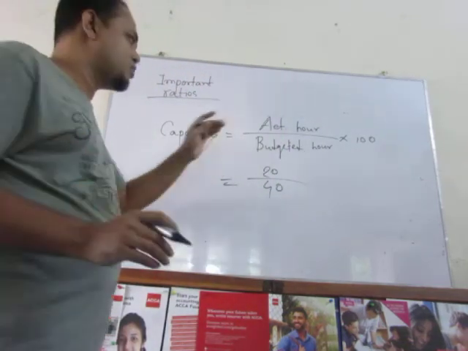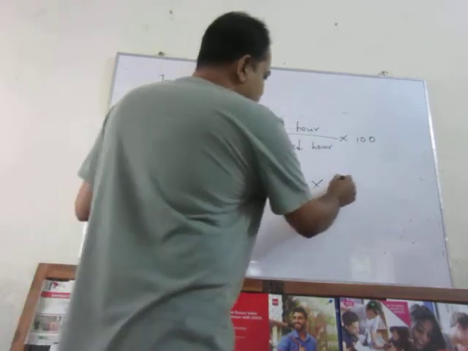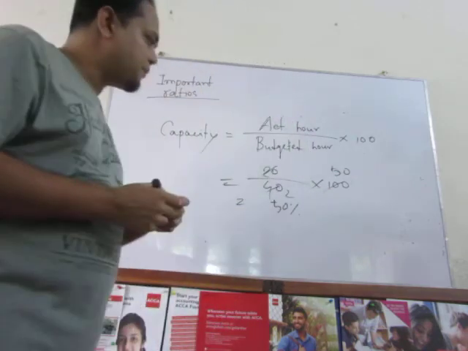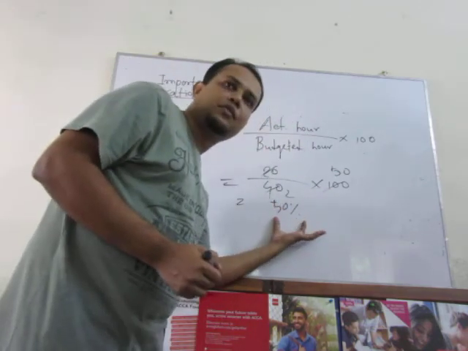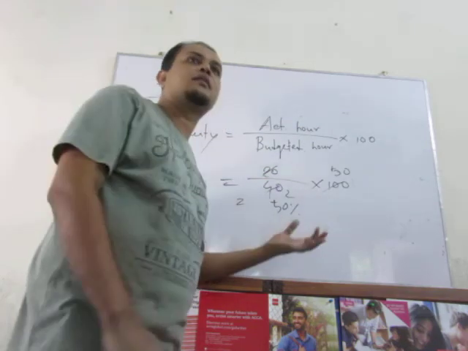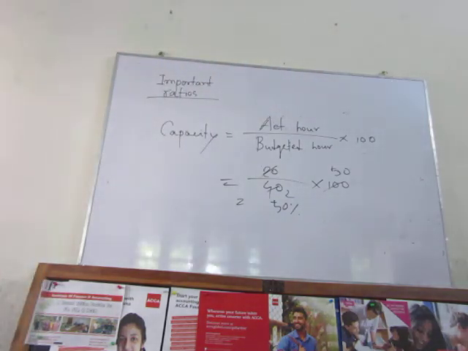Budget was 40, actual 20, 100 করলে কত আসে 50. মানে হচ্ছে within the existing capacity of your labor forces you are using 50%, 50% is a spare there. That means you can involve your labor forces doing some other kinds of activity also. Clear? That is capacity ratio.